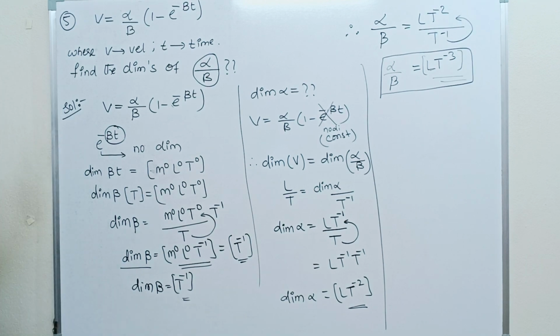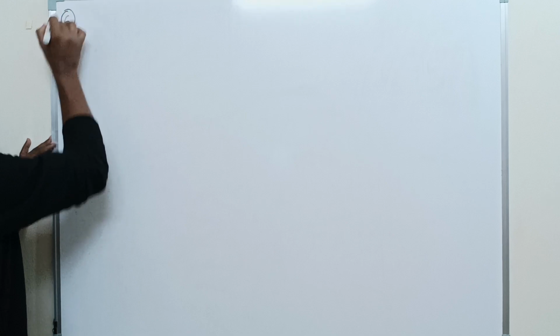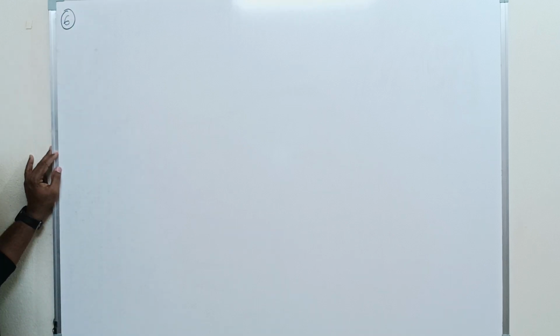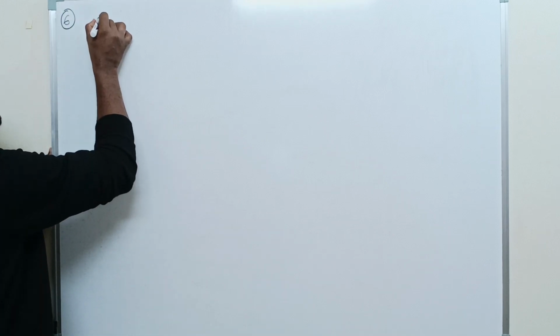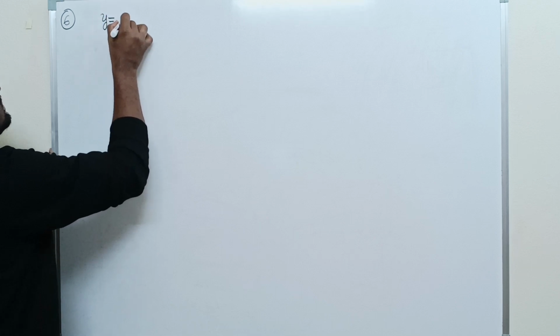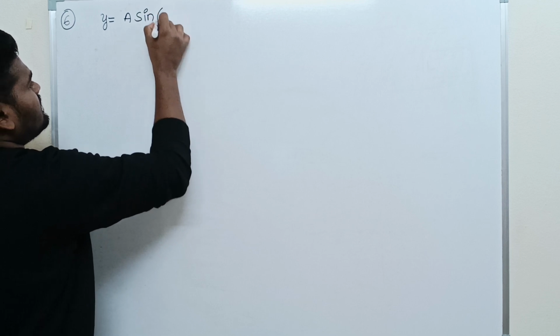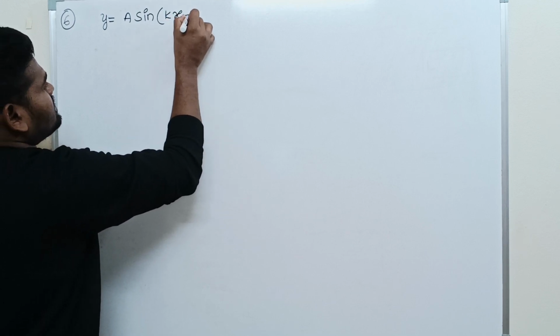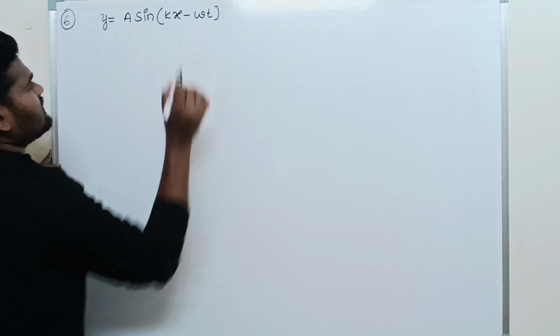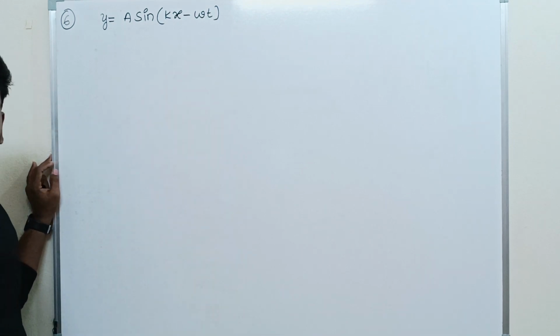Let's go. Example number 6. The given equation is y is equal to a sin(kx minus omega t).